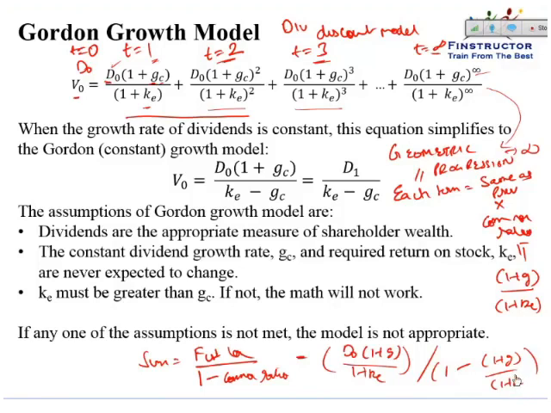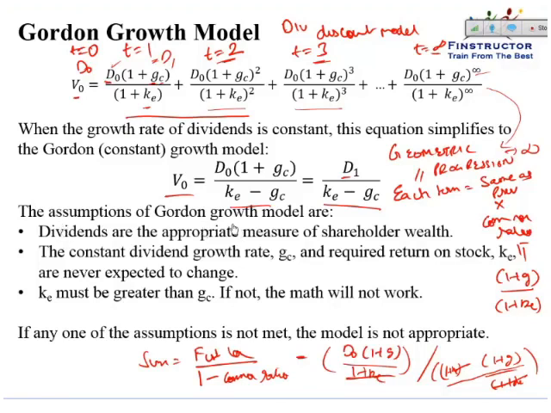So if we simplify this, 1 plus ke would be common in the denominator. This would become 1 plus ke minus 1 plus g. 1 plus ke would get cancelled, and this would be D0 into 1 plus g divided by ke minus g. Please note the 1 will also get cancelled. Or it can be written as D1, that is the next year's dividend, or the dividend at t equal to 1, the dividend at the end of the coming year, upon ke minus g, that is the present value or the intrinsic value of the stock.